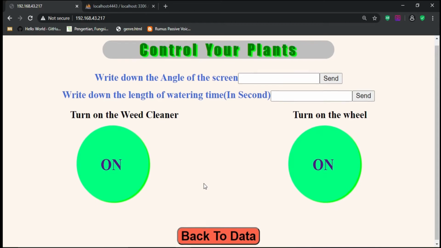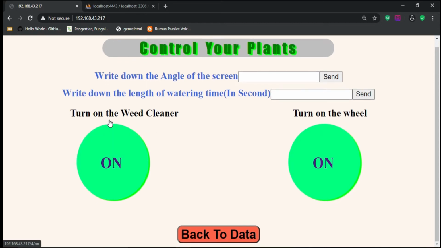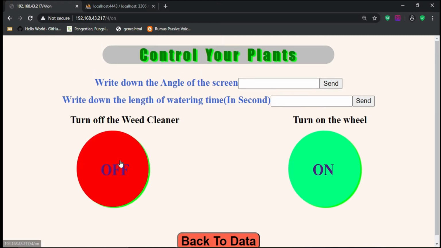As we can see, there are two buttons. The first is the wind cleaner button, which aims to clean the vents surrounding the plants. Now, we will try to turn on the wind cleaner by pressing the on button.